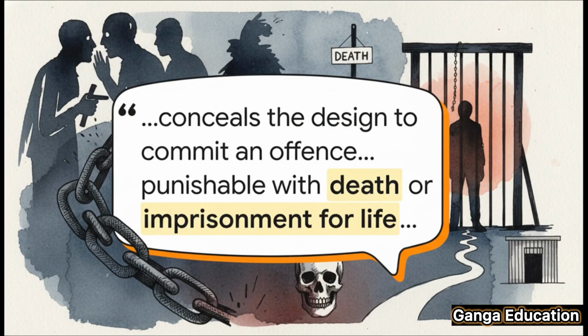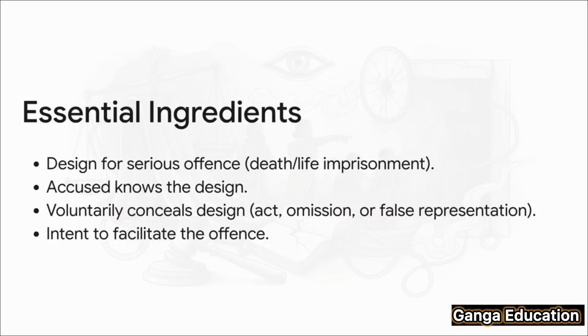So to put it simply, this section punishes anyone who knowingly hides a plan to commit a really serious crime. We're talking about one that could get someone the death penalty or life in prison. The most important thing here is the act of hiding the plan with the goal of helping that crime actually happen. इस section में 4 important चीजें हैं.